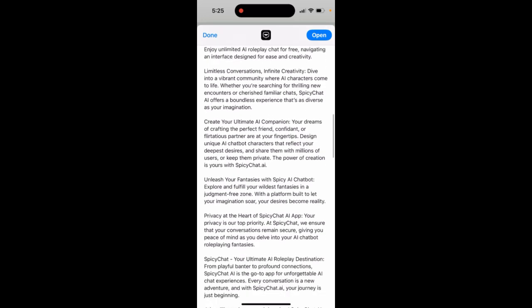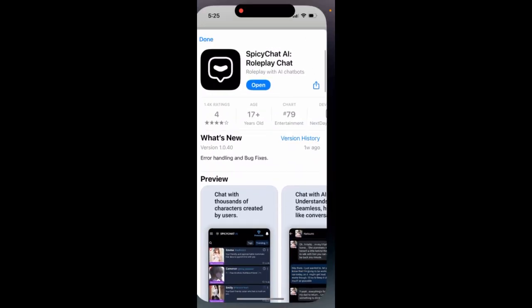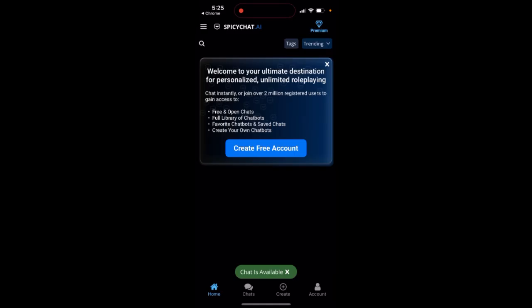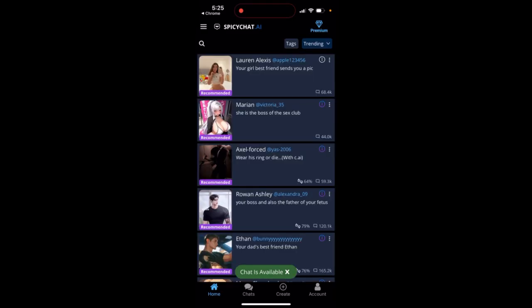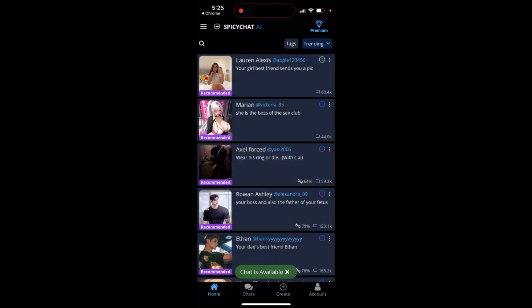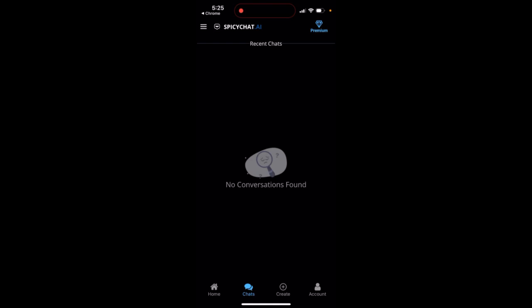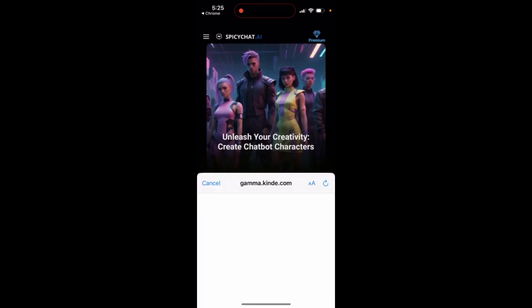So this is the app, and that's what you have. It's kind of an alternative to Character AI. Here you can allow notifications. So here it is, and then you can go and see recent chats, and then you can go and create an account if you wanna.